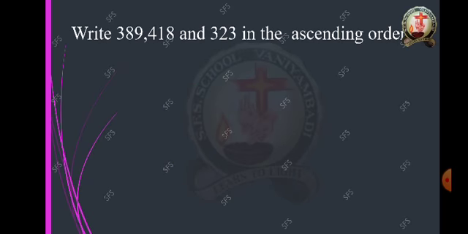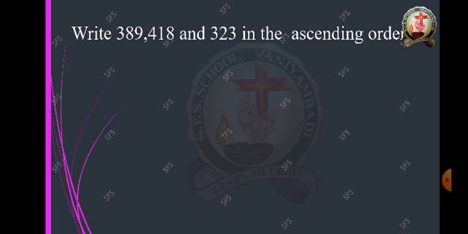Children, now we are going to see one example about ascending order and descending order. Please listen carefully. Write 389, 418 and 323 in the ascending order.